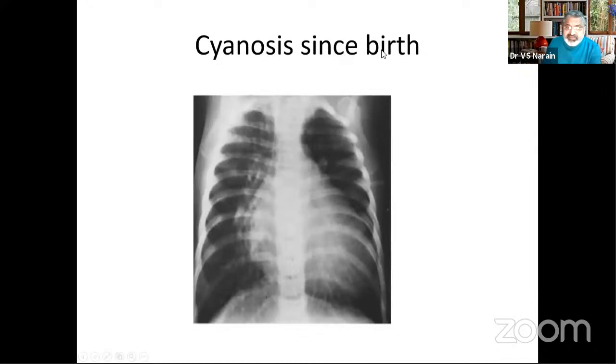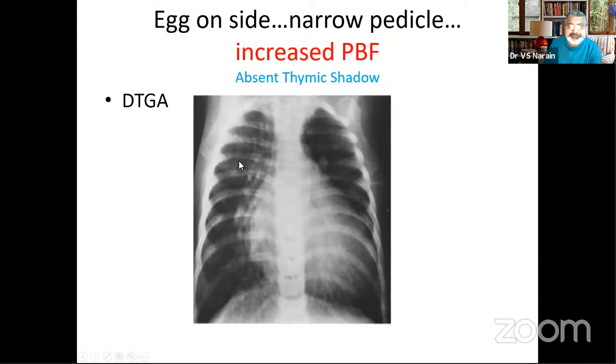The patient presents with cyanosis. And here, the things which we are looking at is that you have a narrow pedicle and you have some cardiomegaly, and there is increased pulmonary blood flow. So this is an egg on side appearance, narrow pedicle with increased pulmonary blood flow, evidence of a complete transposition of great arteries.